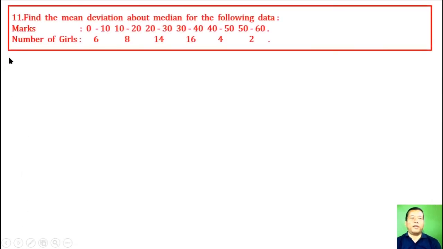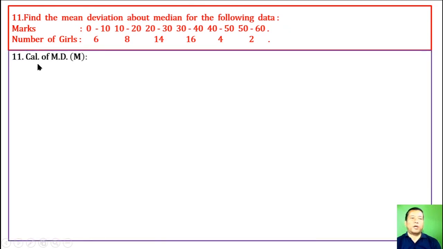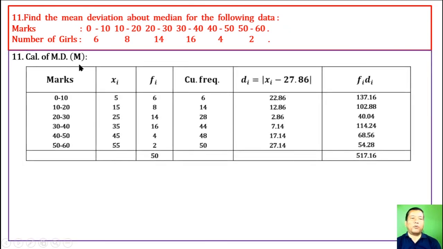Question number 11. Find the mean deviation about the median for the given data. Marks 0 to 10, 10 to 20, 20 to 30, 30 to 40, 40 to 50, 50 to 60, with number of girls. This is a continuous frequency distribution. Therefore, calculation of mean deviation from median: marks, which is called class, mid value, frequency. Find out cumulative frequency to find median.